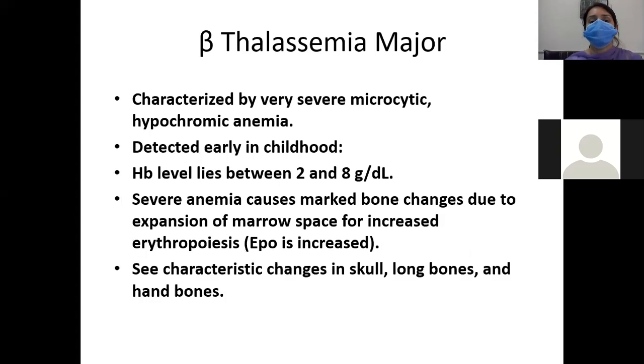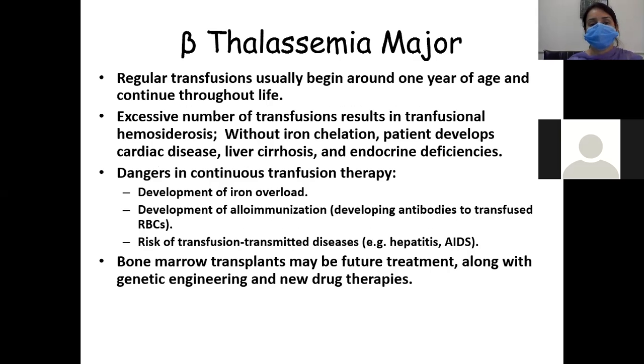But in case of beta thalassemia major, this is very, very important. It is characterized always by severe microcytic hypochromic anemia, and it is detected early in childhood. The hemoglobin level will be 2 to 8 gram per deciliter. In thalassemia, always remember there will be severe anemia, causing marked bone changes due to expansion of marrow space or increased erythropoiesis. So you will see characteristic changes in the skull, long bones, and hand bones.